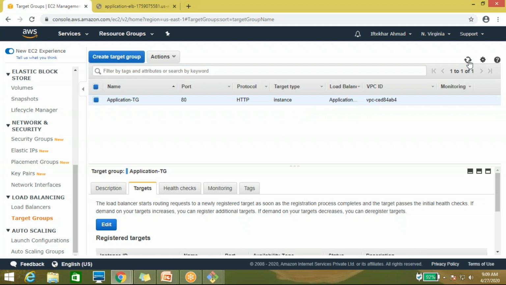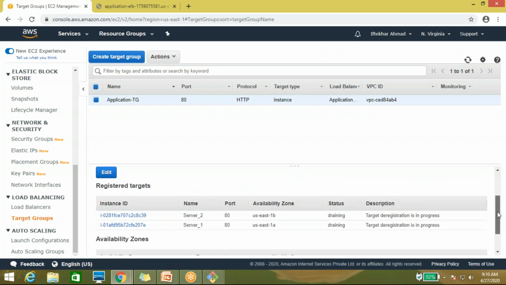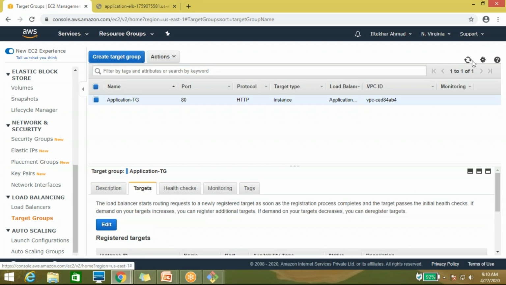Okay, if it's not working, then we will do it in tomorrow's class, because I have to add the application load balancer in the auto scaling group also, and that will take time. I believe the time is already up. It's draining. Okay, so guys, can I wrap up for the day?